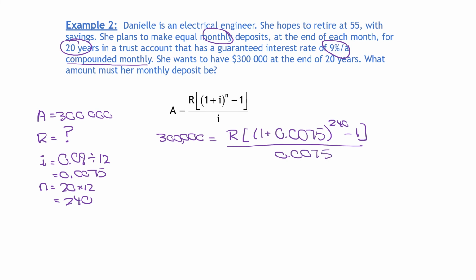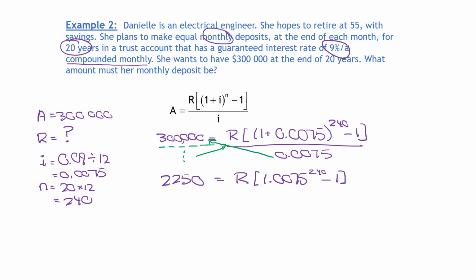0.0075. We are going to have to isolate for R here. First, I'm going to multiply both sides, like cross multiplying. If there's an invisible 1 under here, I'm multiplying that up, which does nothing. Really what I'm doing is multiplying the 0.0075 up to the 300,000. That gives us 2,250. Now we have R, and we can clean up the bracket: 1 plus 0.0075 is 1.0075 to the power of 240 minus 1.